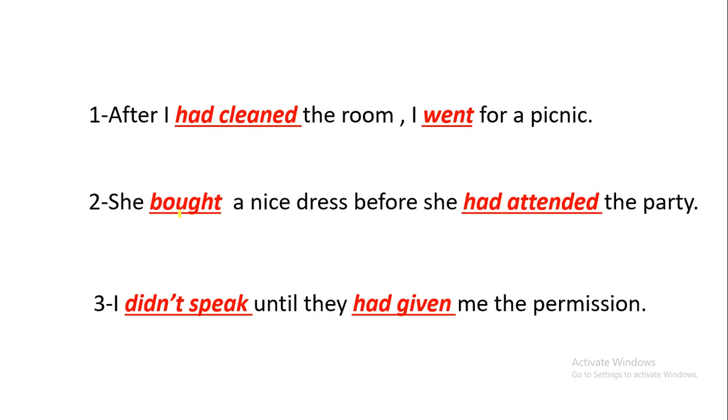Let's move to the third one. Here we have the connector, it is "until." Now, "until" here is followed by the past perfect, okay, because it is the action that happened first, "had given," and before it should have this form of the verb. It is the negative in the past, so it is "didn't," and here we have "speak."